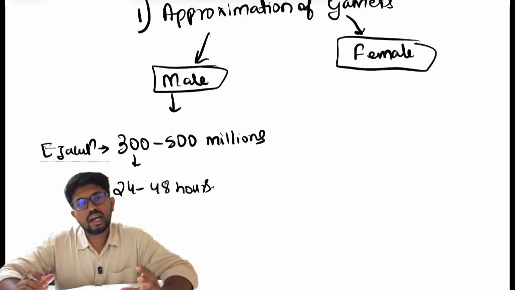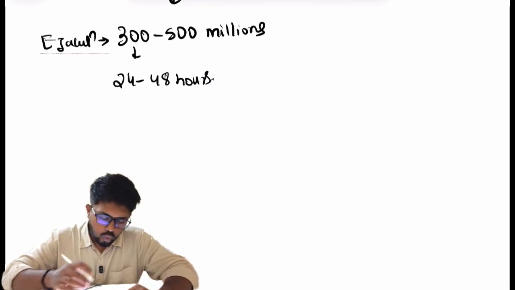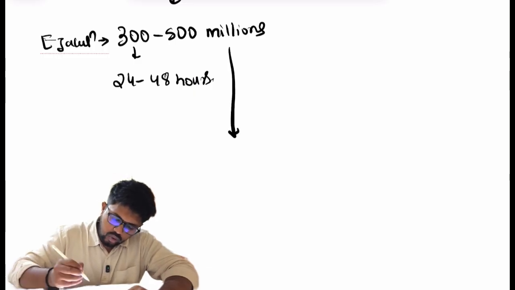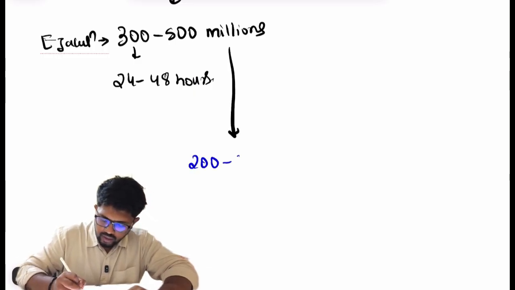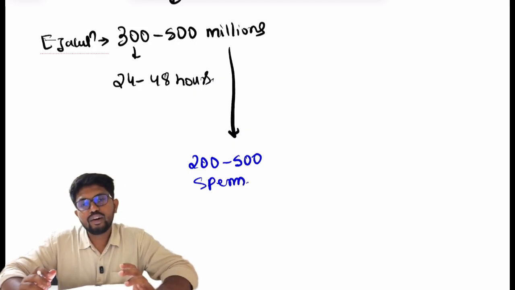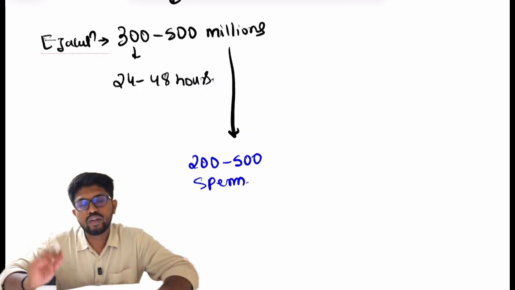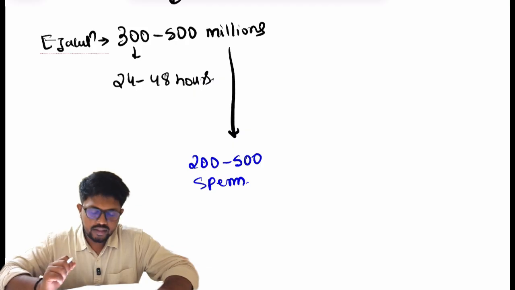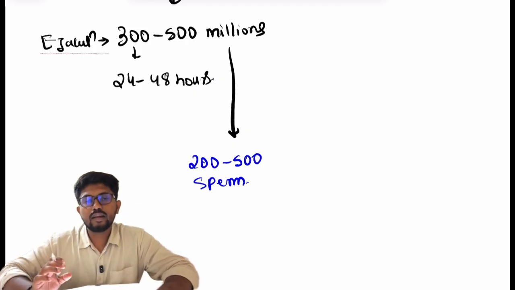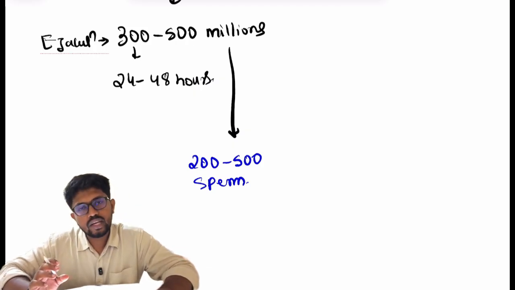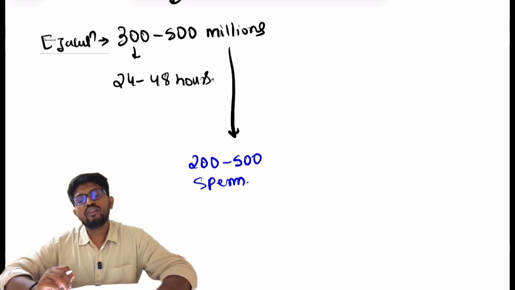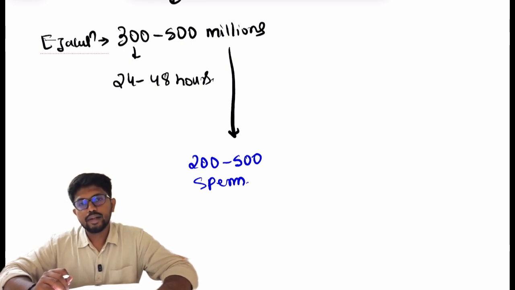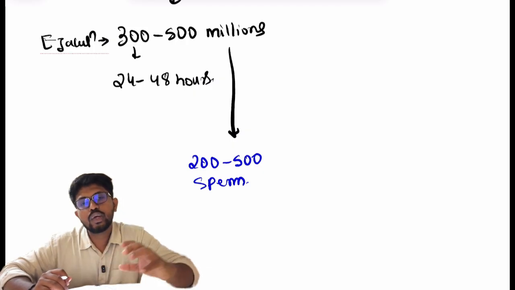But from this 300 to 500 million, only 200 to 500 spermatozoa will reach the site of fertilization, that is the ampulla of the fallopian tube. Why does this happen? Because when the spermatozoa enter the female genital tract, because of the constriction barrier present at the cervix, the major amount of sperm will not be able to reach the uterus.